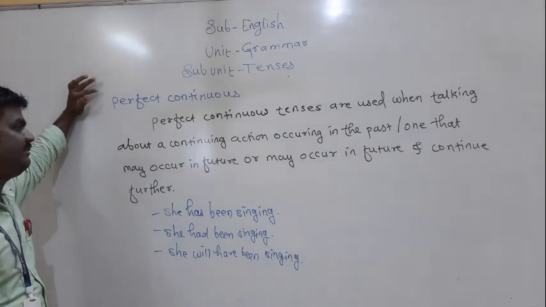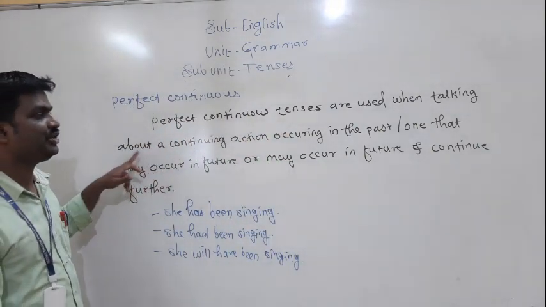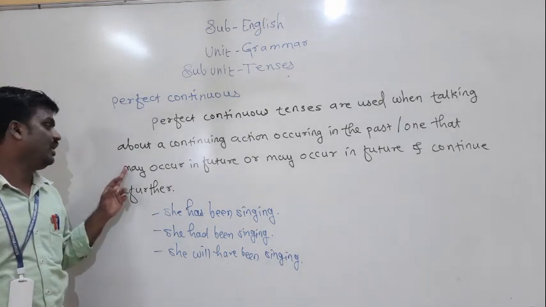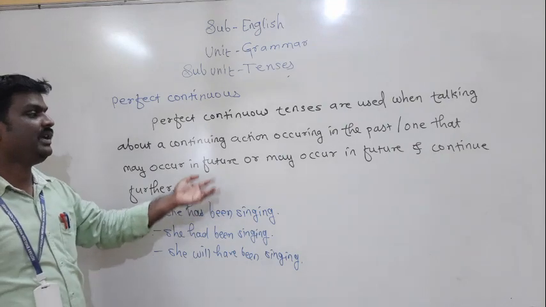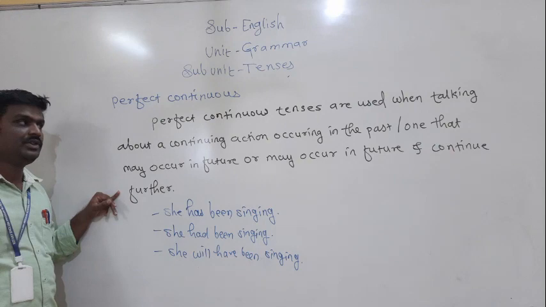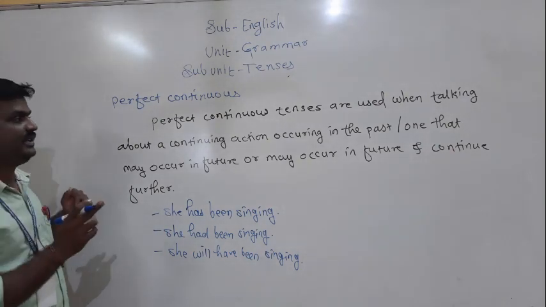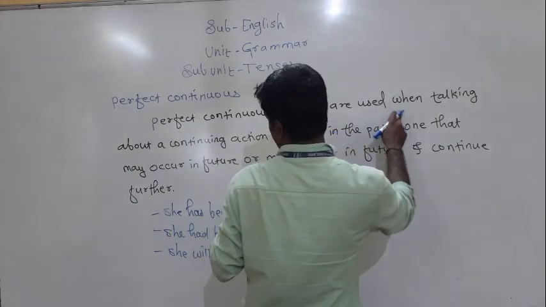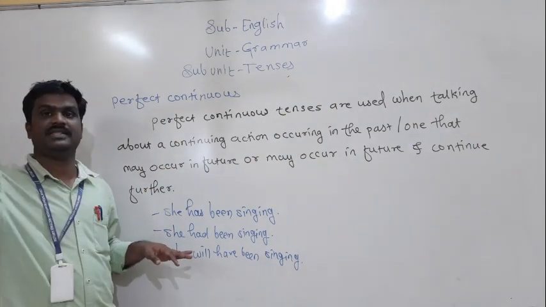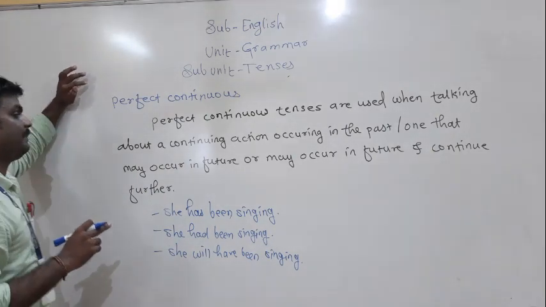Perfect continuous tense. Perfect continuous tenses are used when talking about a continuing action occurring in the past, or one that may occur in the future and continue further. To denote such actions we use perfect continuous tense. She had been singing. This is a past action.